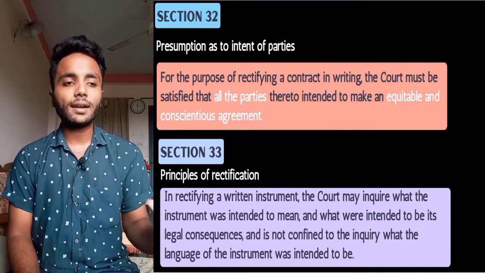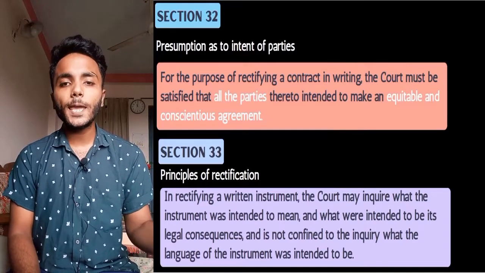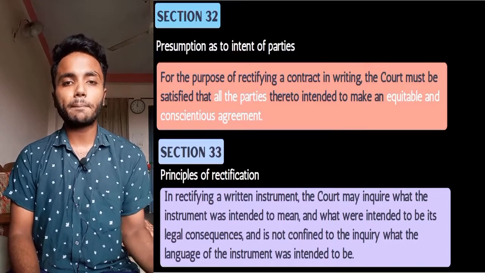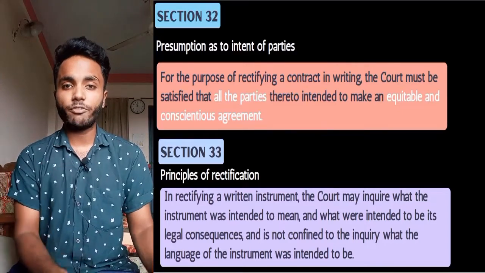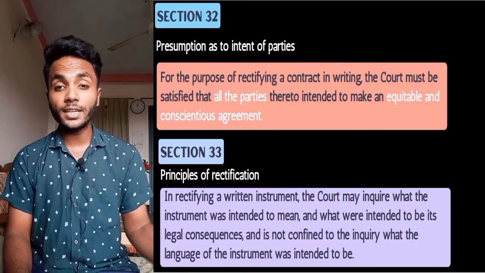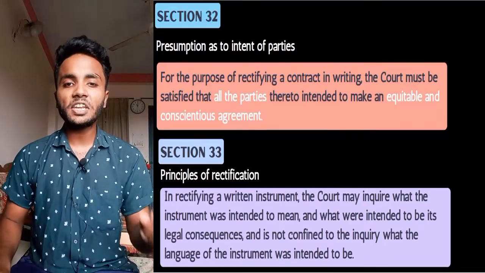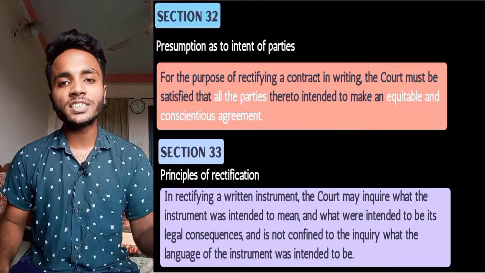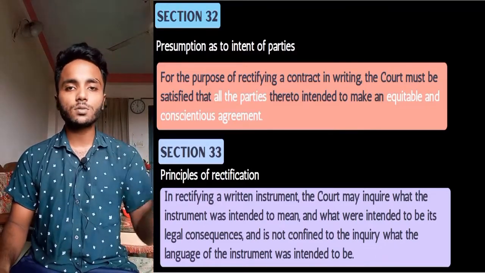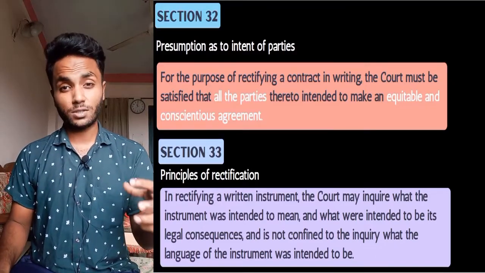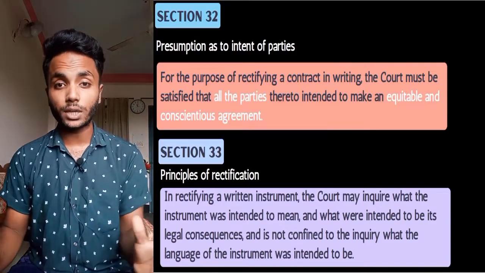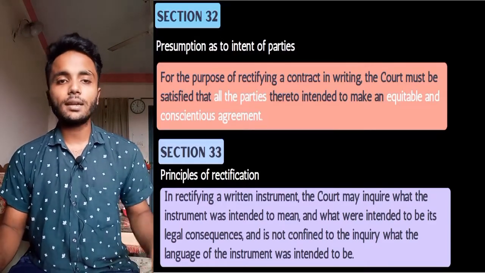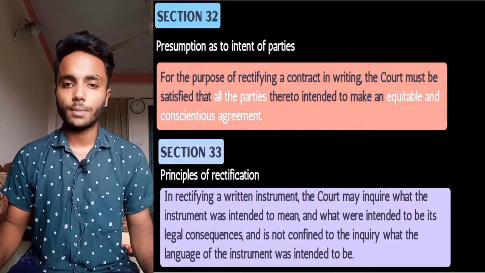So here it is said that if the court has the purpose to rectify an instrument, then the court must be satisfied that all the parties have intended to make an equitable agreement and conscientious agreement. It needs to be shown, or proved, or the court needs to be satisfied about it. Then the court can rectify the instrument.